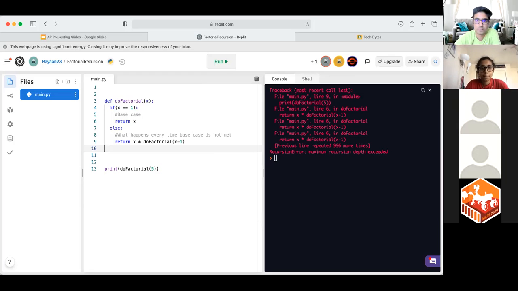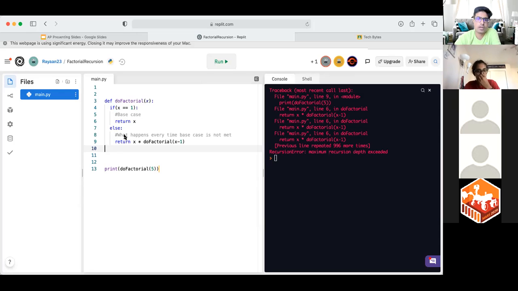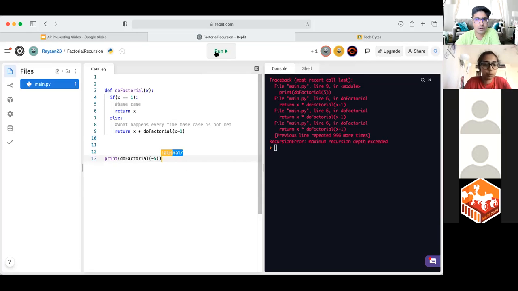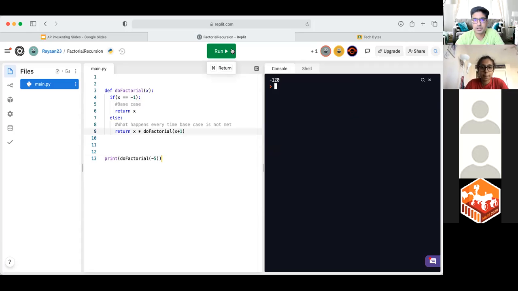Can you do negative numbers? Yeah, you can, but we'll just have to put the base case as -1 and do x plus 1 for that. There we go. Okay. And if we were to go with an even number, we should be outputted an even value, because an odd number of negatives gets the final negative, and an even number gets us positive. Cool idea, Chase.